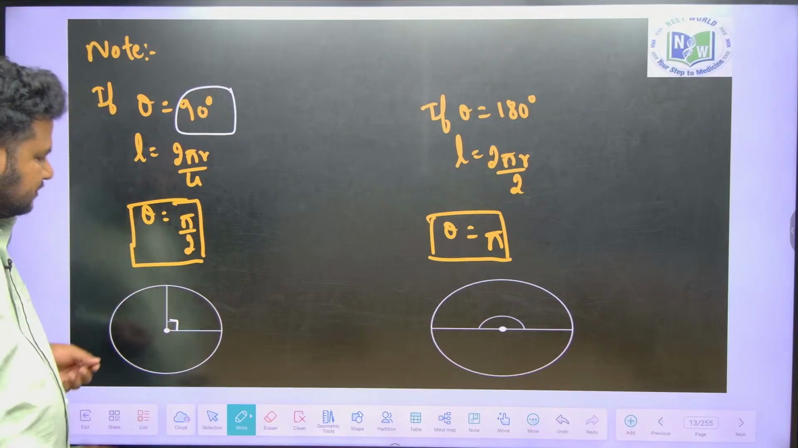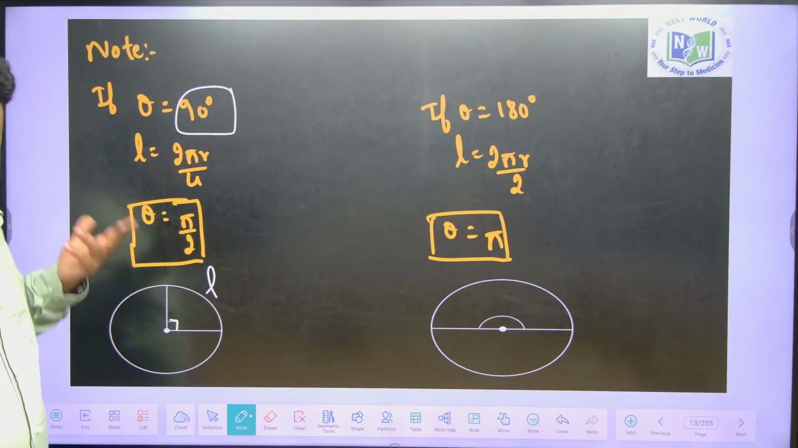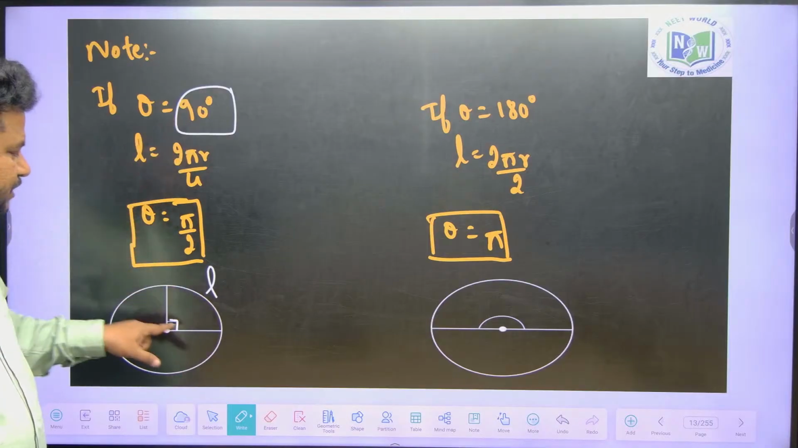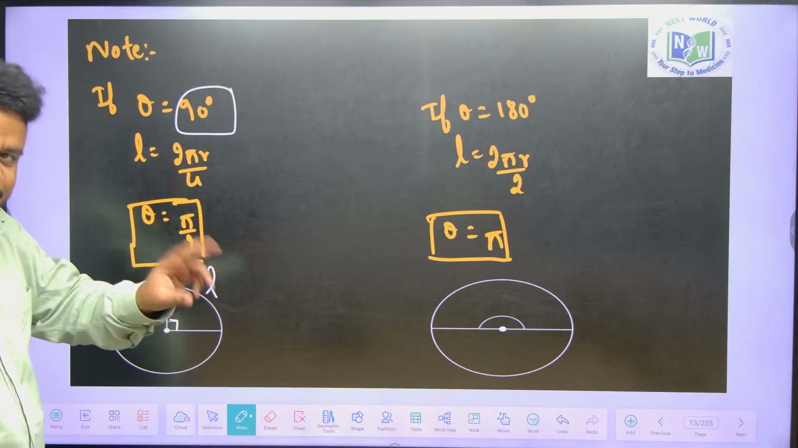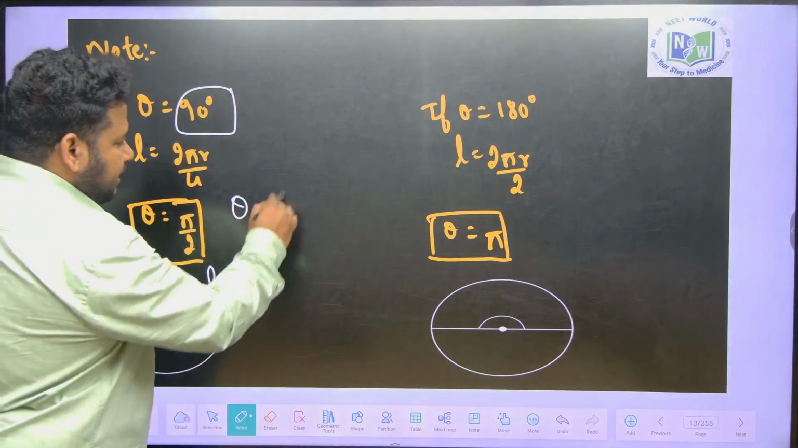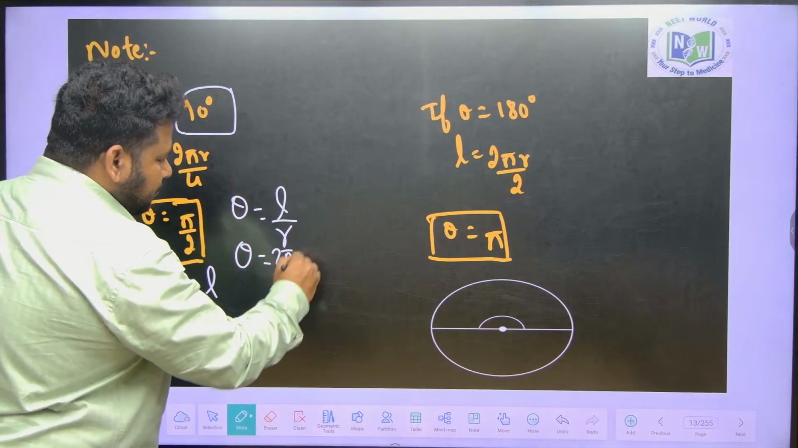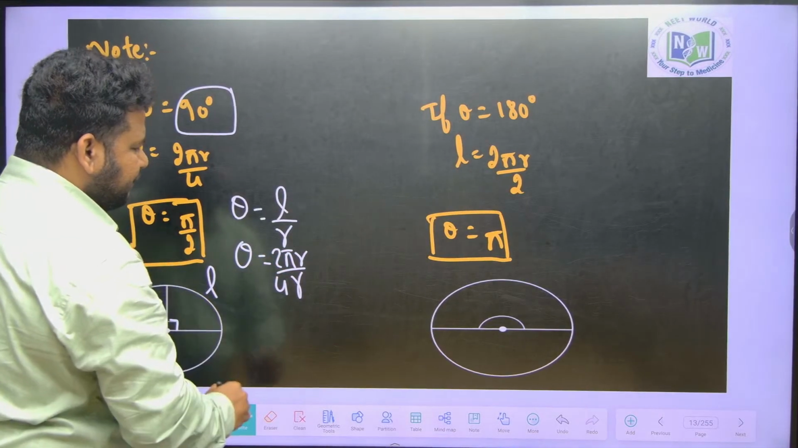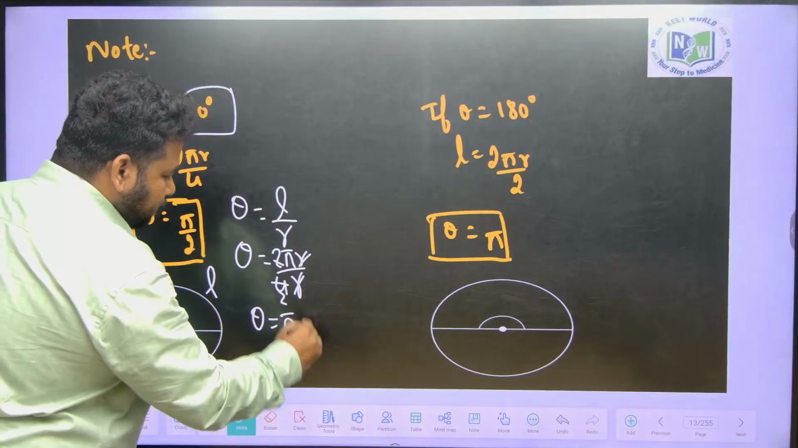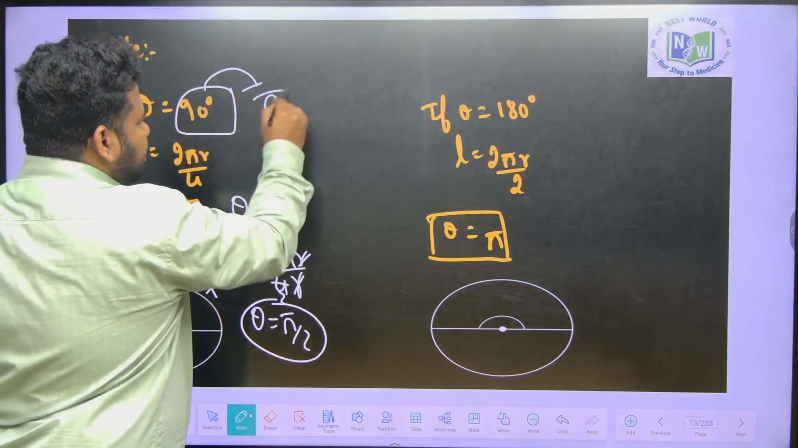Now this arc length will become what? The circumference of the circle, you have studied in mensuration, the circle chapter is also there. The circumference of a circle is 2 pi r. 90 degrees means 1 quadrant, which is 1/4 of the circle, so 2 pi r by 4. Theta is equal to L by r, correct? So here L is 2 pi r by 4, divided by r. So what will happen, friends? R cancels, 2 cancels, and I get theta is equal to pi by 2. So when theta is 90 degrees in degree measurement, in radian measurement it becomes pi by 2.